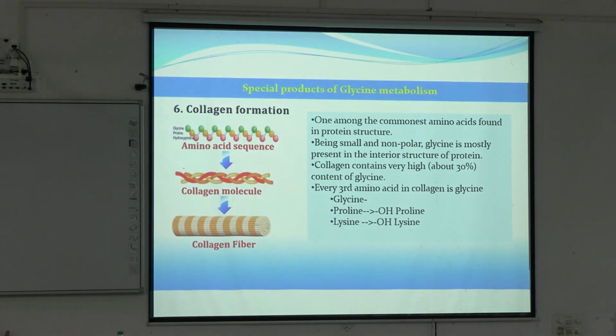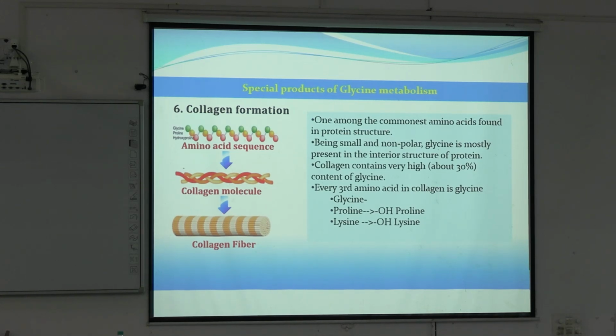Okay, so proline can be hydroxylated, but the fixed third amino acid is glycine, and this is a single strand of collagen and it stays in a triple helix manner. One collagen molecule is composed of 3 such peptide chains. Okay, so 3 peptide chains stay in a triple helix manner to give rise to a single collagen molecule, and the collagen fiber looks like this. So individually these threads are composed of triple helix structure.